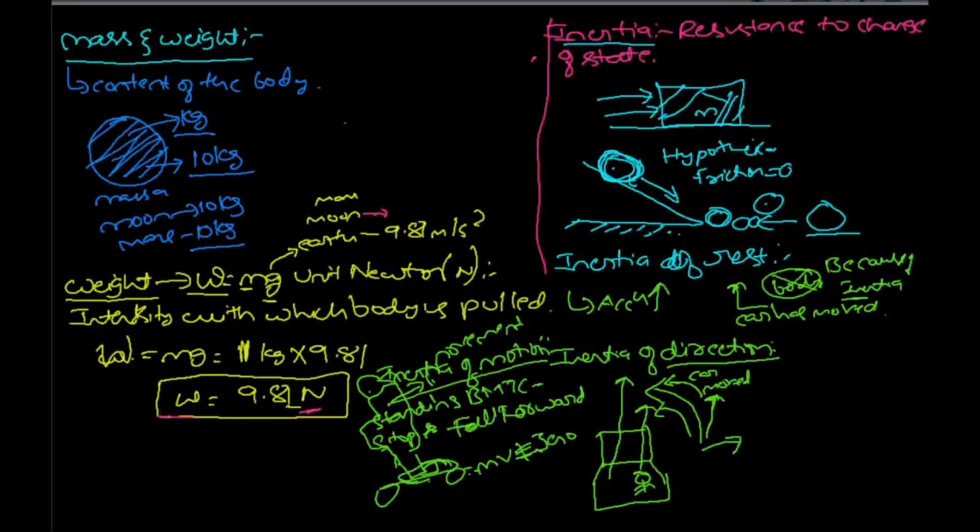You fall forward in a bus due to inertia of motion. I think everybody has experienced this.